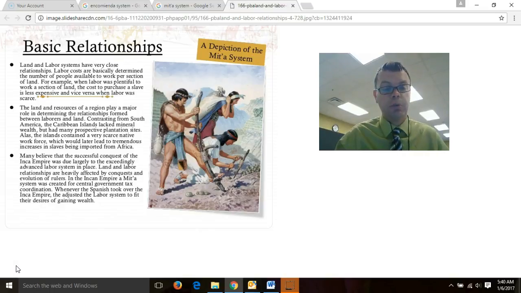The Mita System was a system of labor that was started by the Incas in South America, and it originated as a way for everyone to have jobs to do, as a way basically to use their labor to pay their taxes to the Inca Empire. The Inca system was very advanced. It was a way to tax the people. It was a way that projects like the terraces and storehouses got done so people could have enough food to eat. In the early modern period, we would see a huge change in the Mita system.